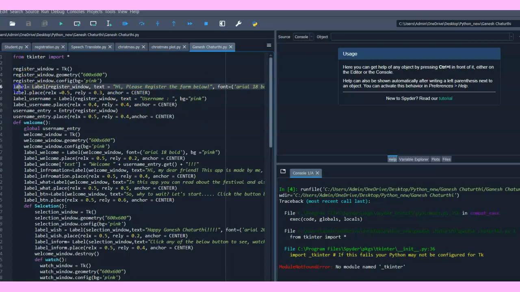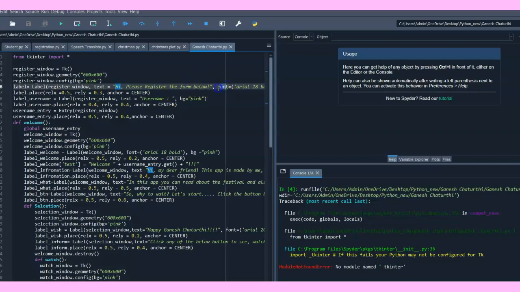Let me explain. Label is a variable where we are storing. This is the real label, which puts the label in this register window, the window where this label will appear. Then comma text, where we write what text is in it. I have written in quotation, 'Hi, please register the form below.'